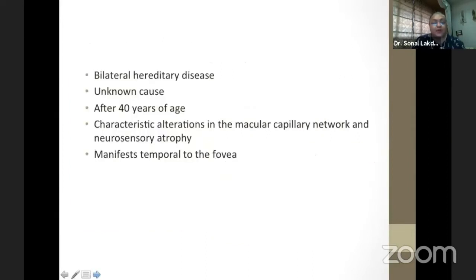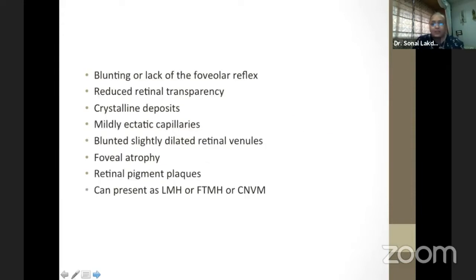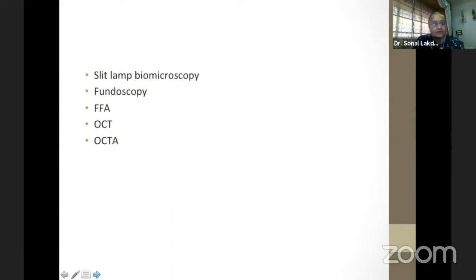We know that it's a bilateral hereditary disease, unknown cause, occurring in the age of about 40 to 50 years, with alterations in the macular capillary network and neurosensory atrophy, manifest mainly temporal to the fovea. Multiple signs are seen in these patients from its initial subtle stages to the late stages. I'll be discussing all these signs while I'm showing the pictures of these patients with different stages.